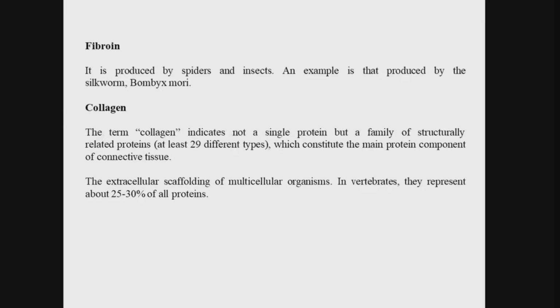The term collagen indicates not a single protein but a family of structurally related proteins, at least 29 different types, which constitute the main protein component of connective tissues, the extracellular scaffolding of multicellular organisms. In vertebrates, they represent about 25 to 30% of all the proteins. This main component helps to connect the tissues. It is present in all the tendons, the organic matrix of bone, also in cartilage, the cornea of the eye, and the fibers of skin; tensile strength is all included in collagen.